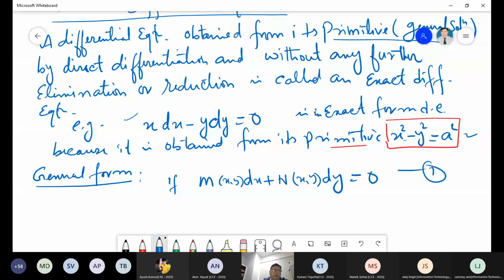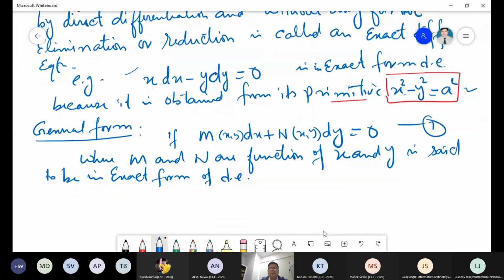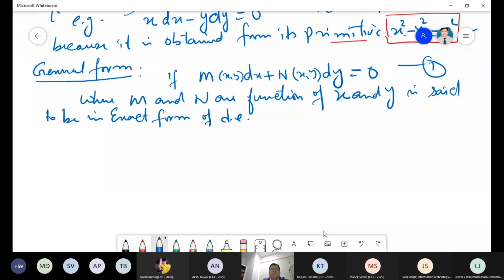This is equation 1, where M and N are functions of x and y, and is said to be in exact form of differential equation, because it is derived from the direct differentiation of the function f of x y equal to c.